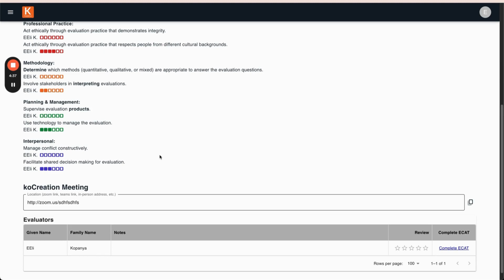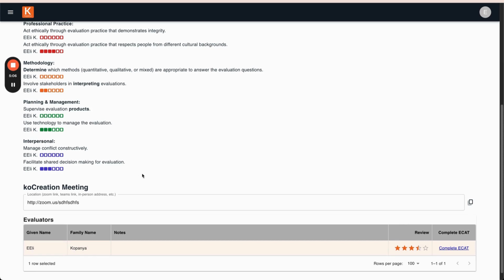After the co-creation meeting, you must come back to this page to rate the evaluators and assess their competencies. To rate, click on the stars and drag your mouse or cursor to the desired number of stars. Fewer stars are equivalent to a lower rating, and more stars equivalent to a higher rating. Once done, click out of the selection.